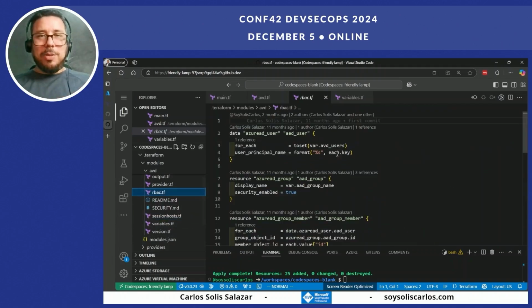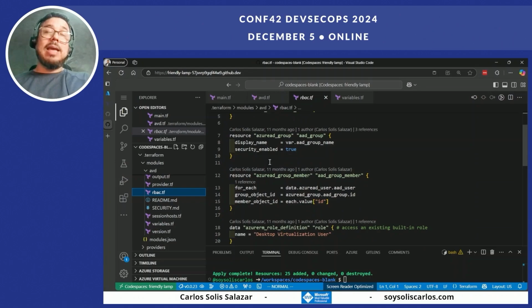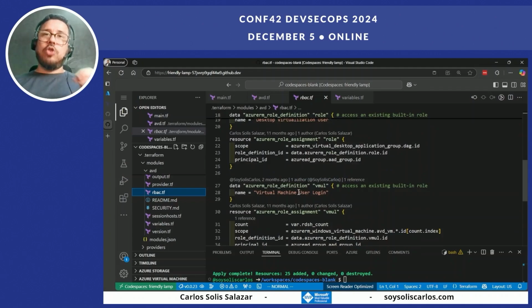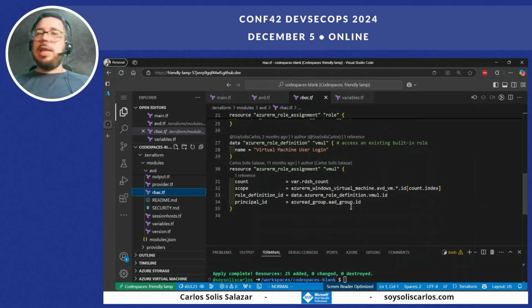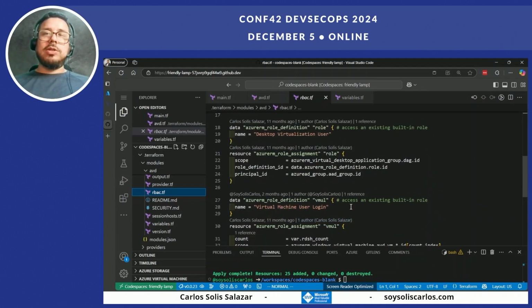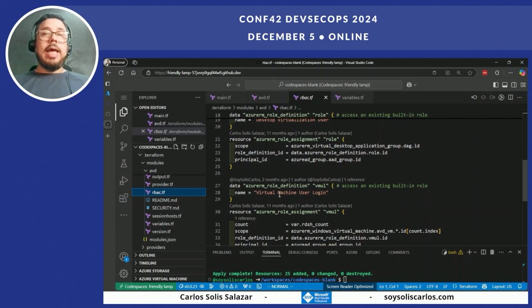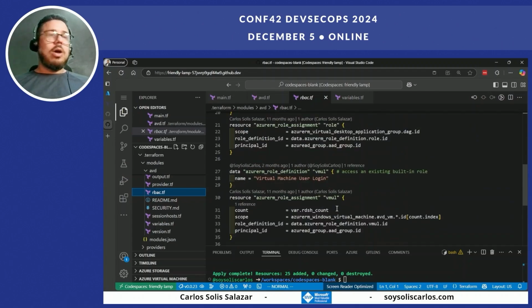Because security is important, I extract the information of the user. I create a security group, and I add the minimum roles that those users need to use Azure Virtual Desktop. I don't give them any other roles. I don't have to be always asking which role the user needs to connect. I know they need Desktop User in the application group, and they will need Virtual Machine User Login in the session host. Always I will be complying with that.